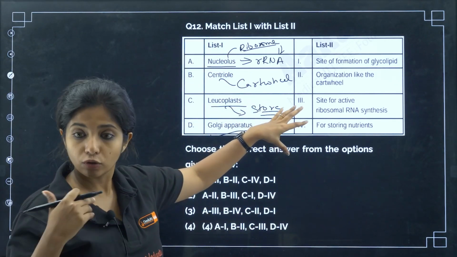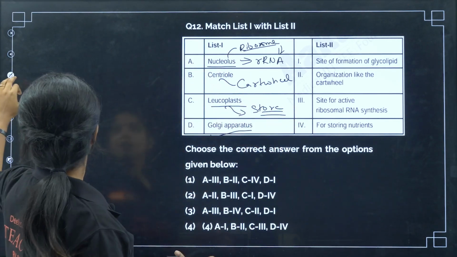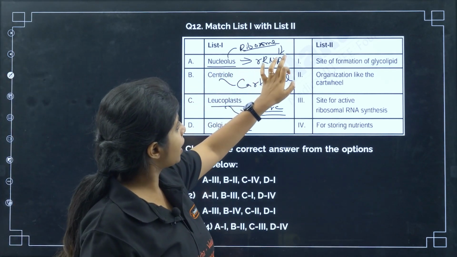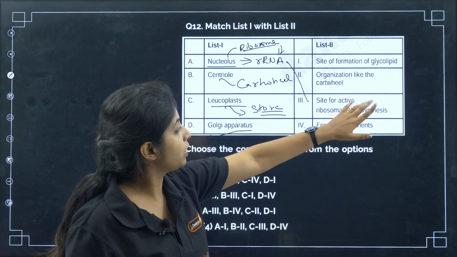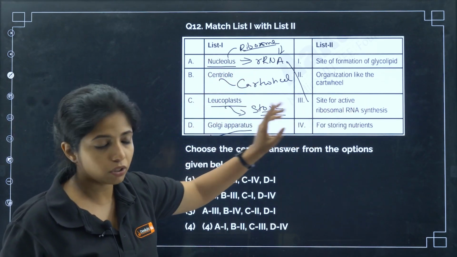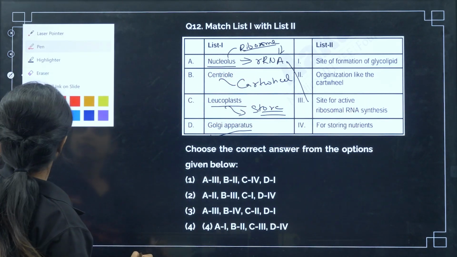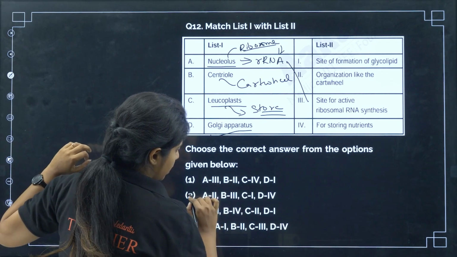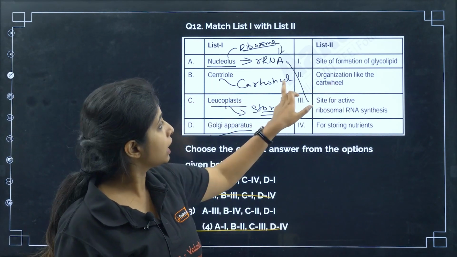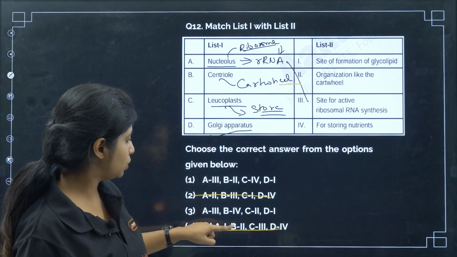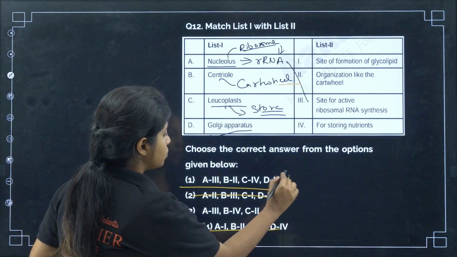With the functions that I have told you, can you try to solve the answer now? Nucleolus, my dear children, rRNA. Over here I just see one option, site for active ribosomal RNA synthesis, that is nucleolus. A goes with 3. Do I have an option like that? Yes, ma'am. I have this and this. So, can I cancel this and this? Yes, I can. Now, centriole is organized like a cartwheel. B goes with 2. Over here, I just have one option where B is going with 2.